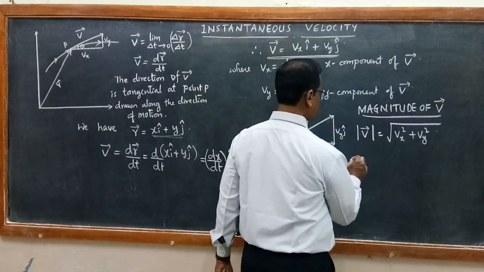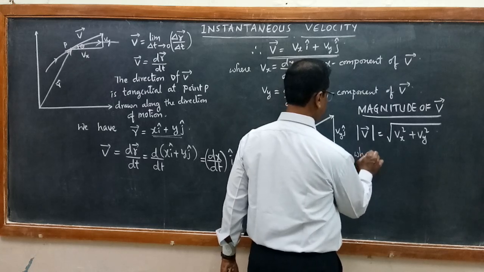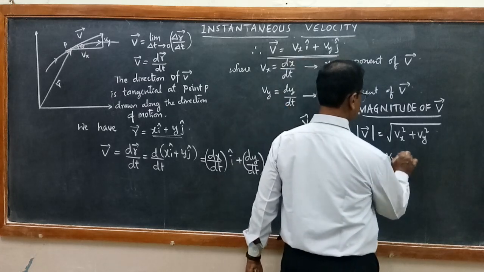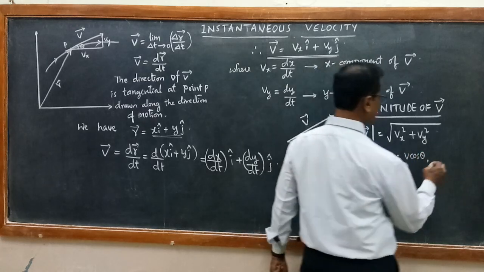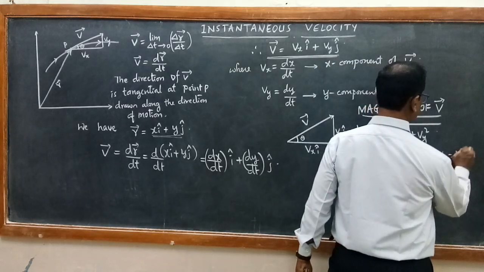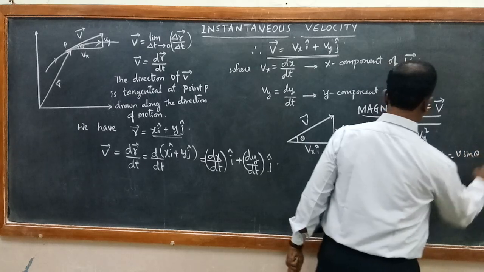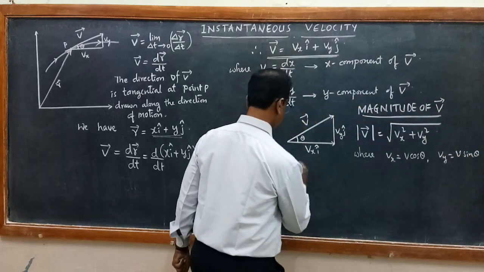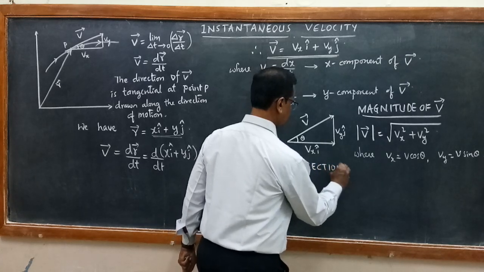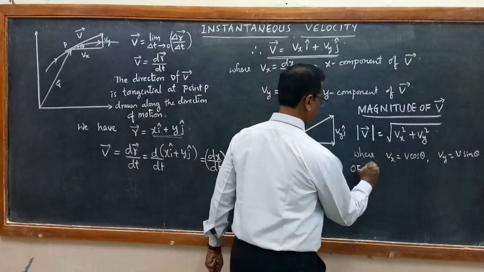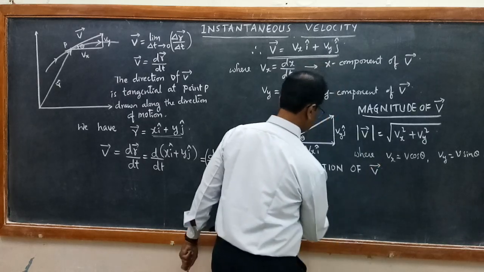And how about the direction? Vx is equal to V cos theta, the same as what we have learned earlier, and Vy is equal to V sin theta. Then how to find out the direction of the V vector?